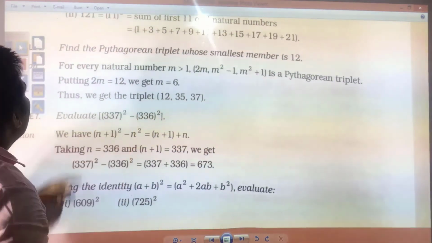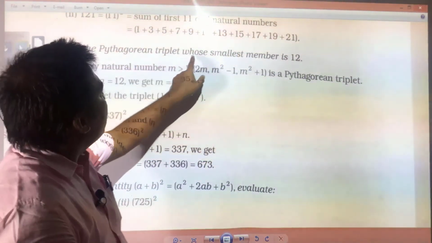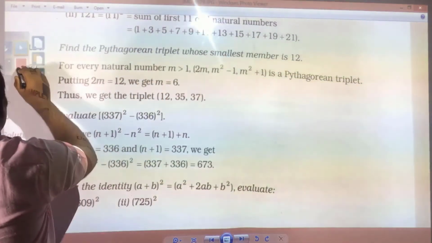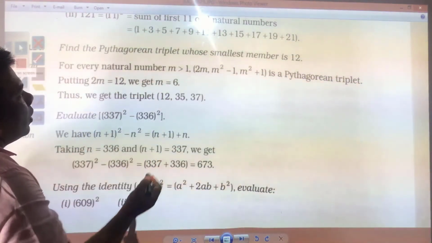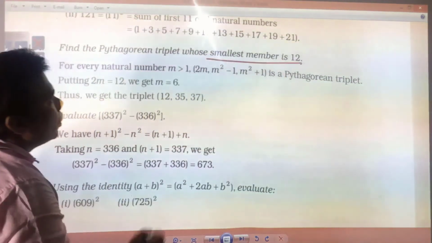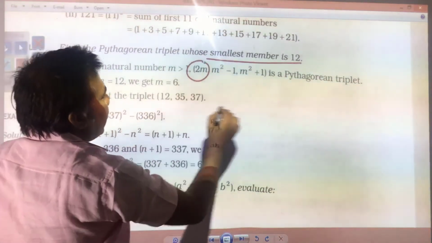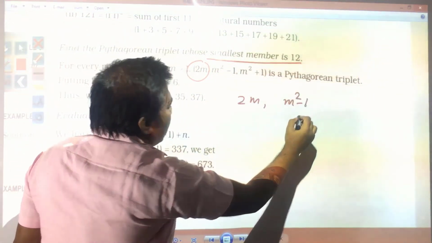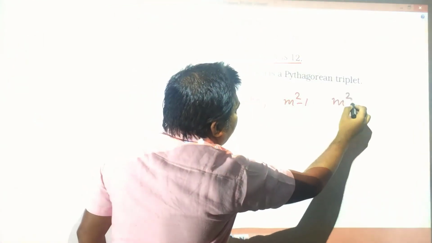Next you have: find the Pythagorean triplet whose smallest member is 12. Just now I made you understand how you will find it out. The smallest member is 12. So the triplet is 2m, m square minus 1 and m square plus 1.